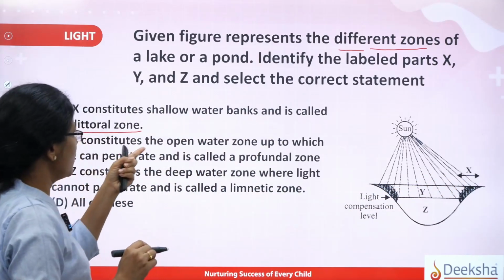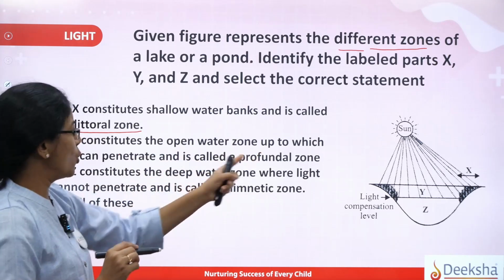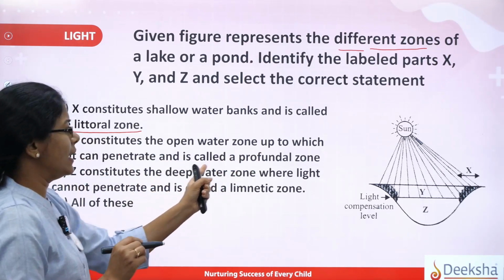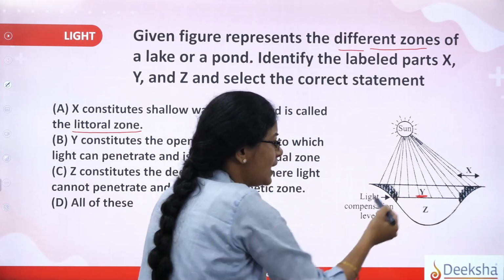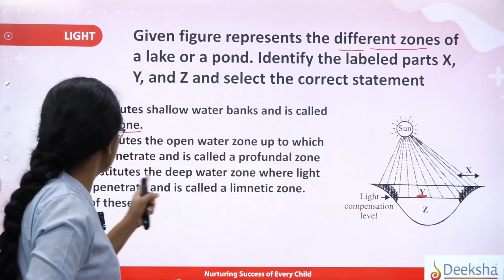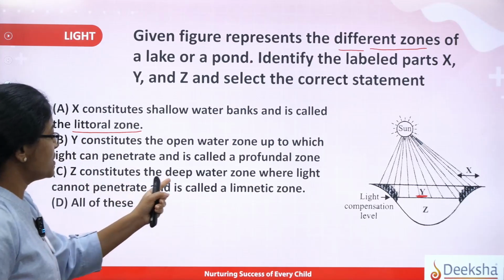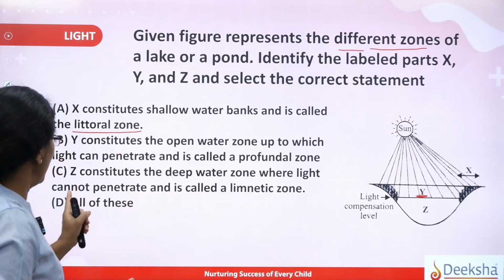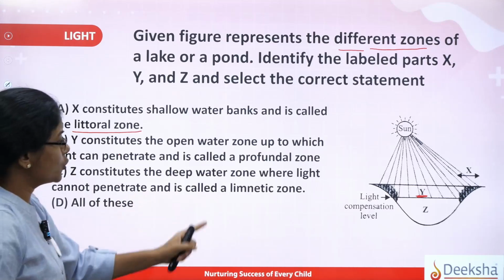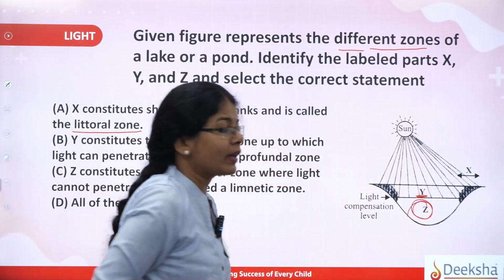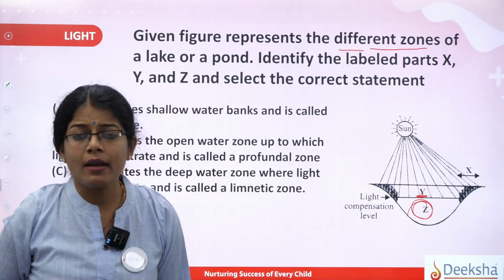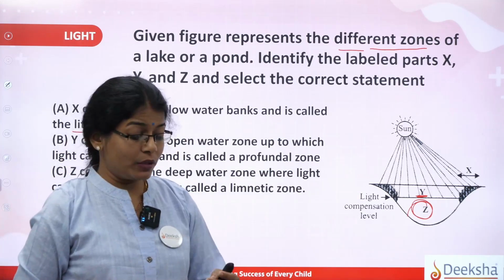Then Y represents the open water zone up to which light can penetrate and is called profundal. Z constitutes the deep water zone where light cannot penetrate and it is called the limnetic zone.